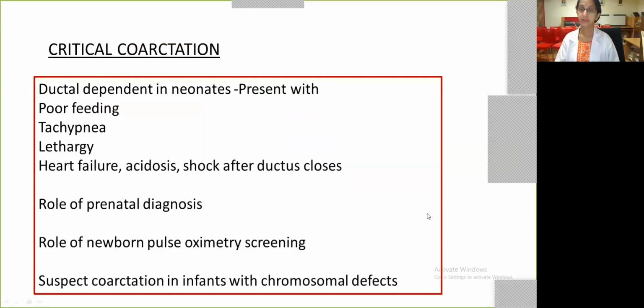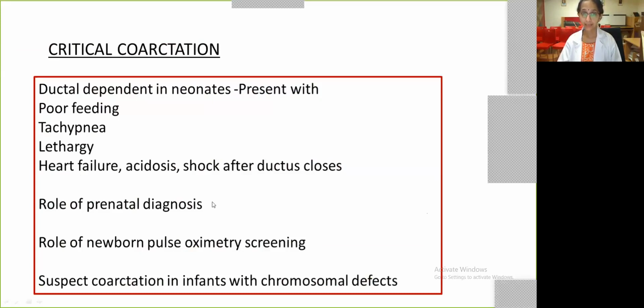And with this, if the severity is there in terms of it being a severe coarctation and the duct is closing, then we will have neonates presenting with poor feeding, tachypnea, heart failure, lethargy, and also shock and acidosis once the duct completely closes. And here it shows the importance of prenatal diagnosis, because in presence of duct being patent, coarctation might be missed before the baby gets discharged along with the mother after 48 hours. And then later, once the duct closes, these babies can present in a very sick condition.